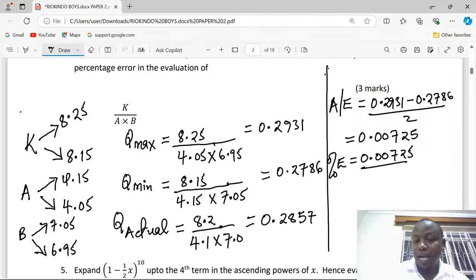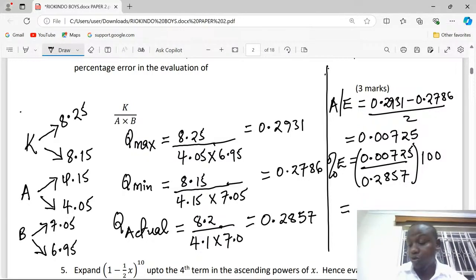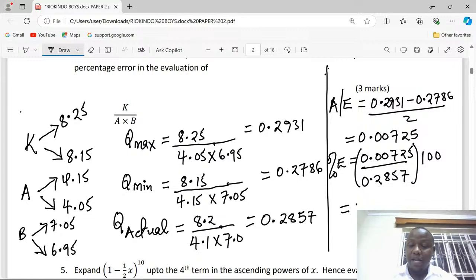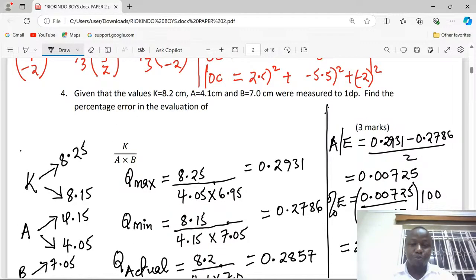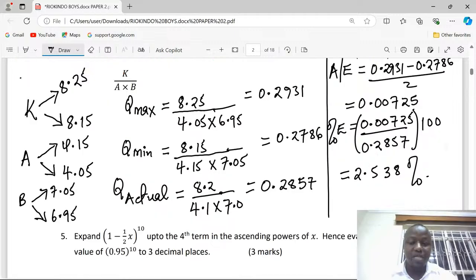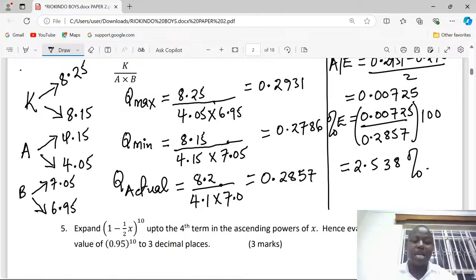We need absolute error divided by the actual value 0.2857. This will give us relative error, but when we multiply by 100, we translate this error now to percentage error, and that will be 2.538%. If there are no special instructions, we can leave it as 4 significant figures. So that is how we work out such a question.